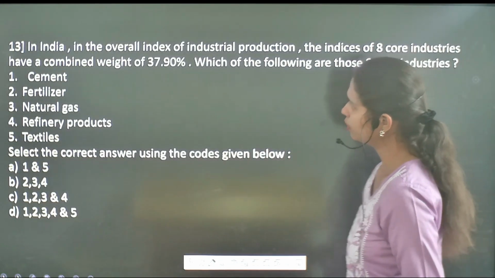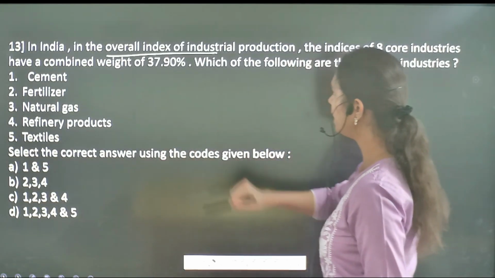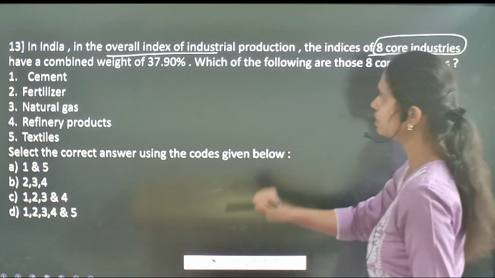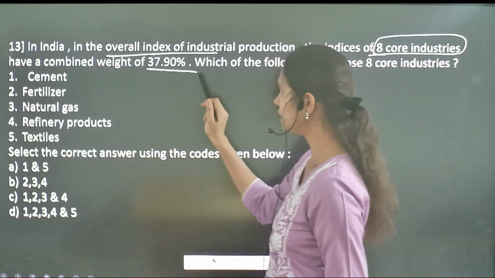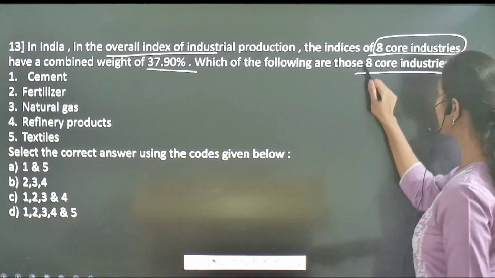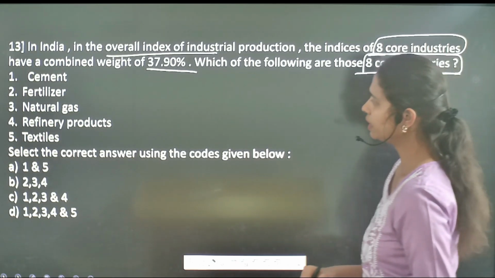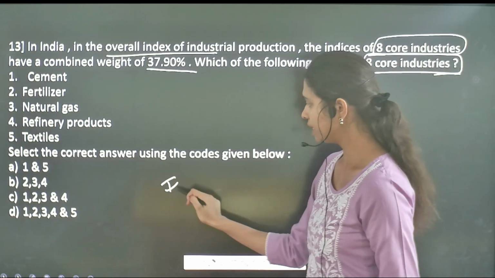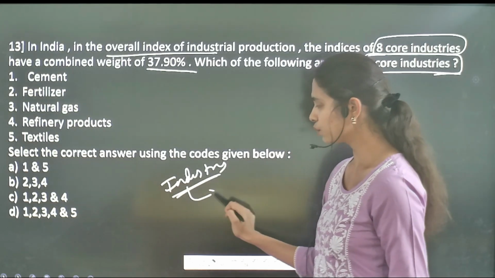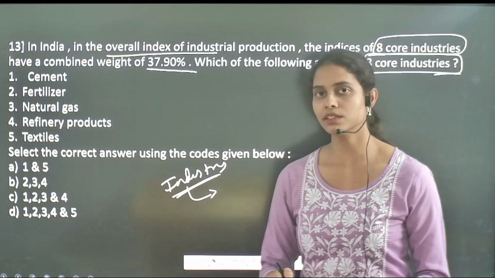Then followed by: in India, in the overall Index of Industrial Production, the indices of the 8 core industries have a combined weight of 37.90%. Which of the following are those 8 core industries? Usually, especially in the industrial sector, there is a particular group of industries called the core industries.